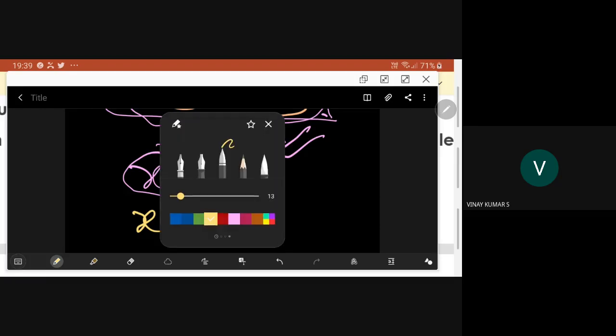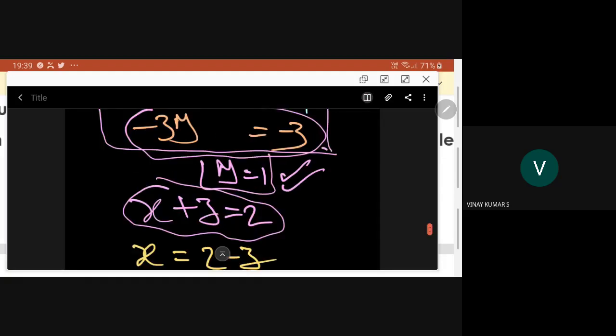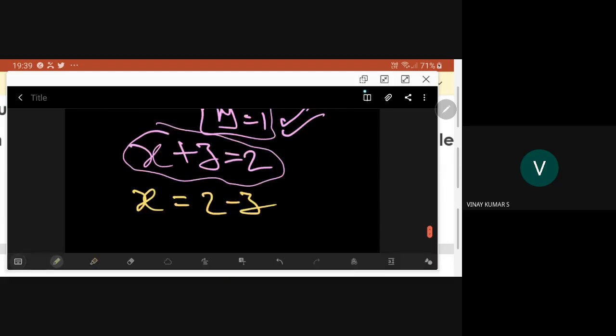We started with 3 equations and we arrived at these 2 equations. What now we will write is the final solution.